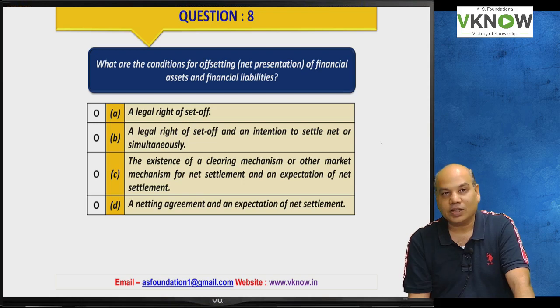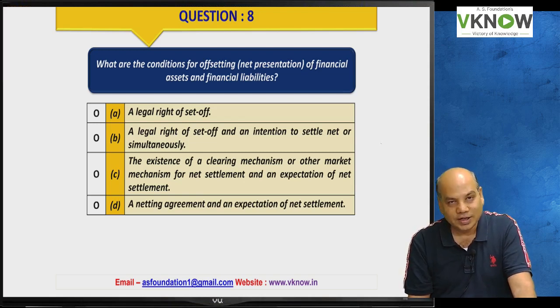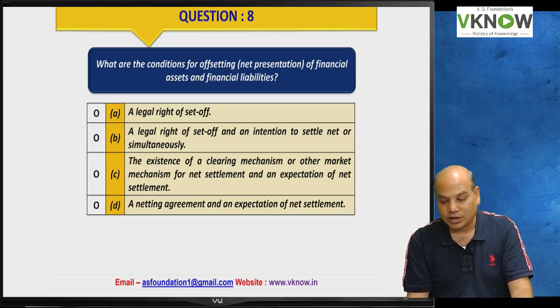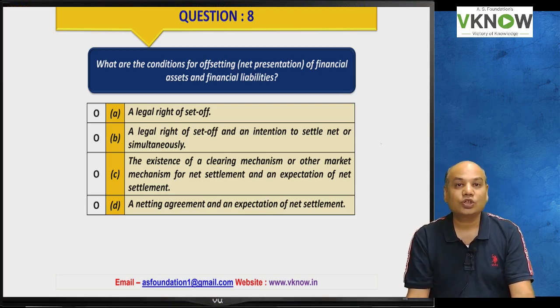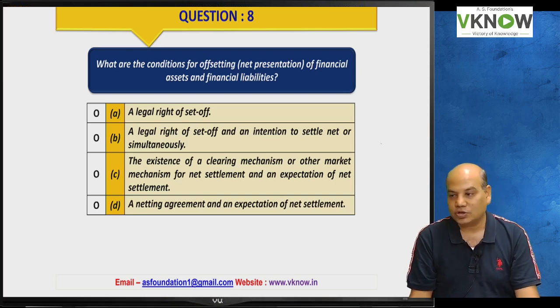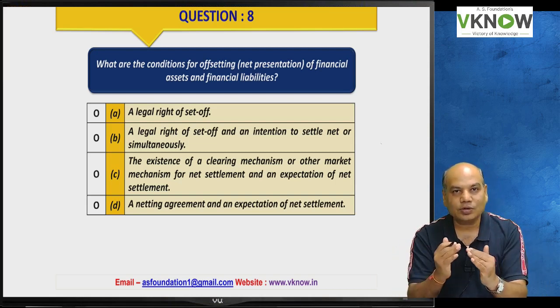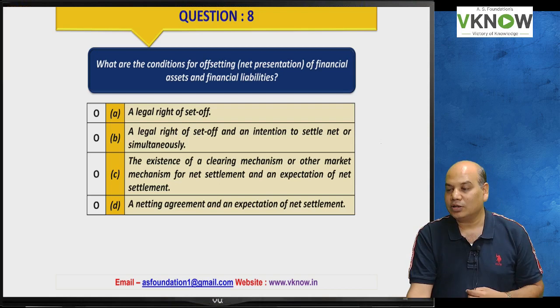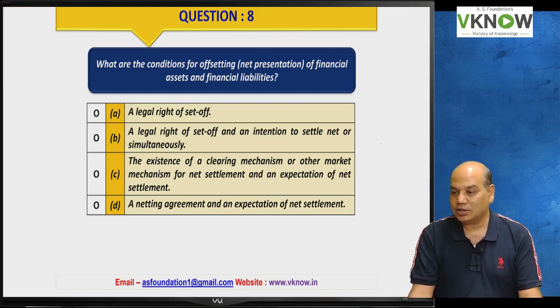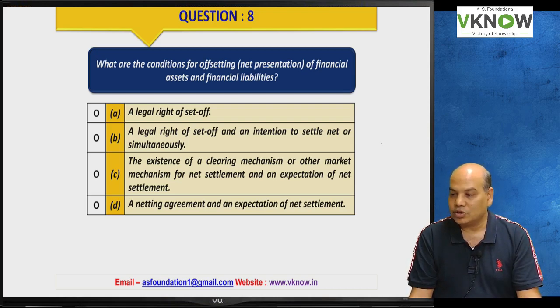One more question. Please participate and see whether you have understood Ind AS 32. What are the conditions for offsetting or net presentation of financial asset and financial liability? When can we set off financial asset and financial liability? First, it says there is a legal right to set off. This is partially correct. A legal right to set off and an intention to settle net or simultaneously. This is right. So many students have given this answer as right.